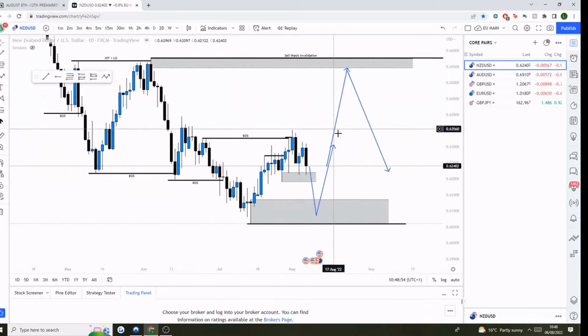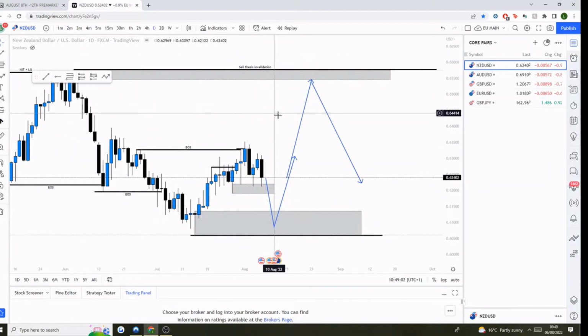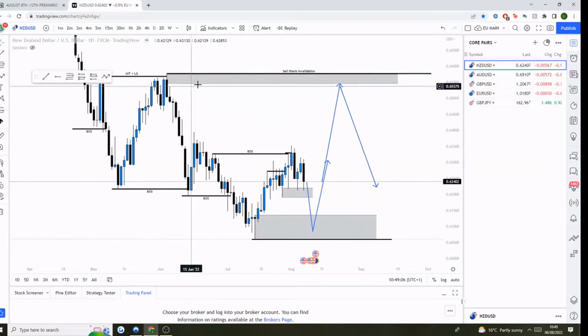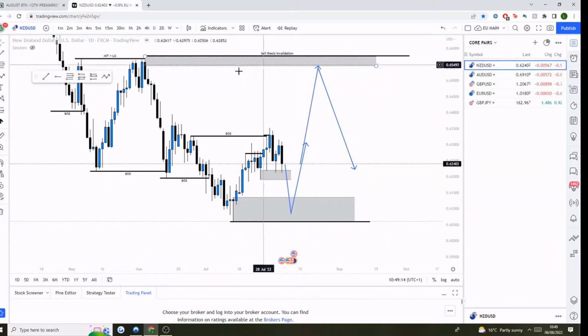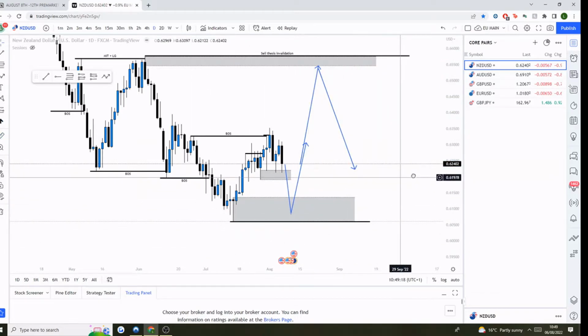Now, that said, potentially we'll come down here before then coming up to this bearish order block. Or we may just respect what I'll speak about in a minute, the 4 hour. But either way, if we do get up here, I doubt it's going to be this week, but if we do get up here, then I think it's absolutely fine to look for sells out of there, respecting the sell thesis, and then we can anticipate that we are going to make new lows on NZD.